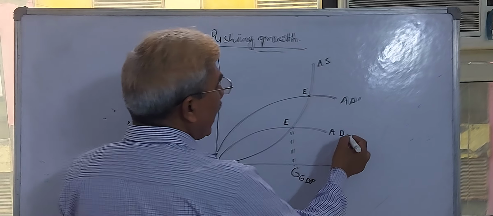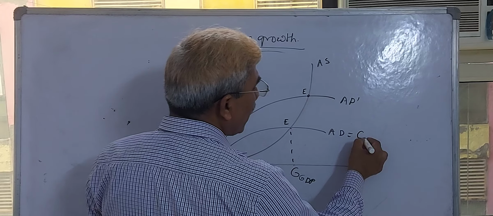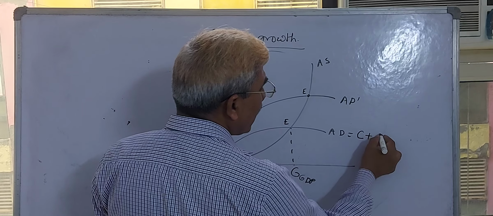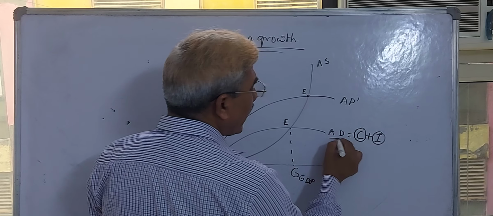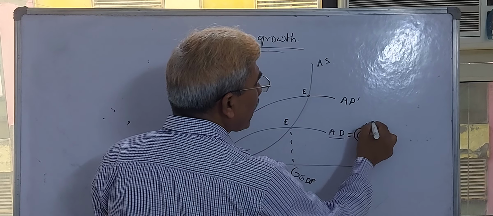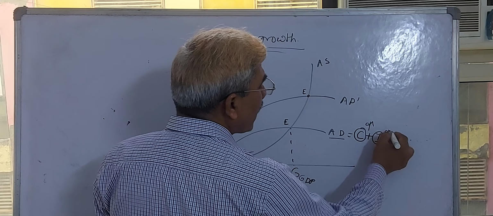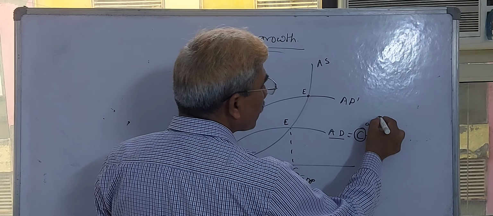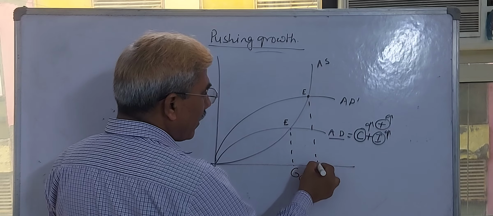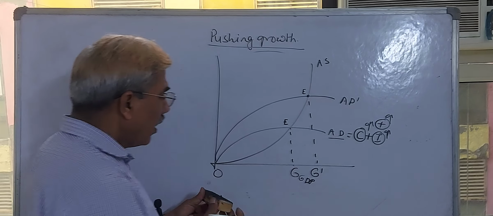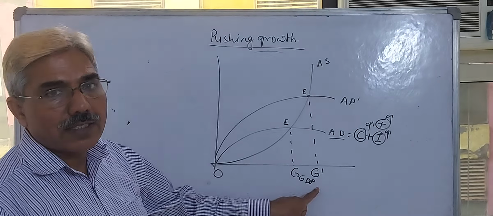As you know, aggregate demand depends on multiple factors, that is consumption and investment. These are the two major determinants of aggregate demand. If you increase either consumption or investment, or both, then definitely it will increase your GDP growth rate from OG to OG dash.